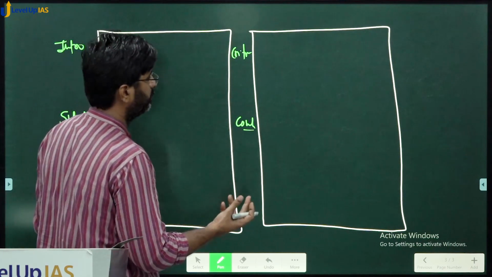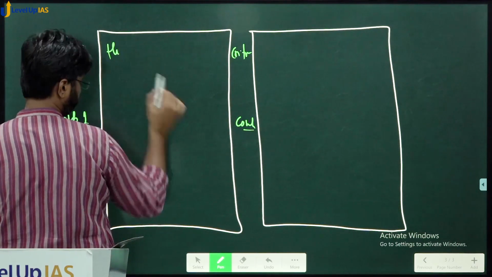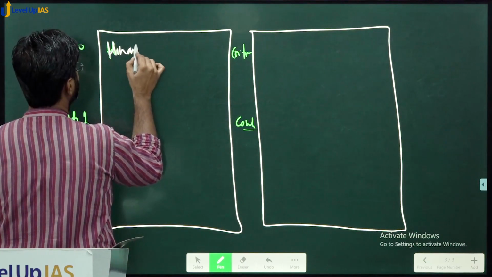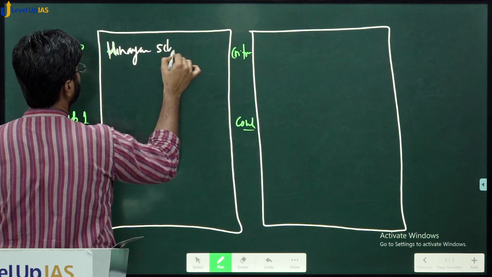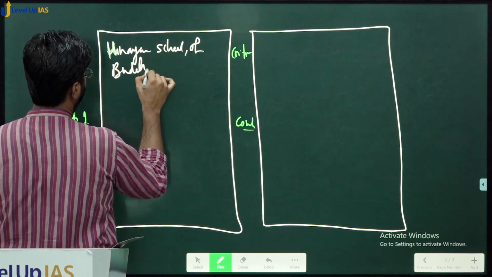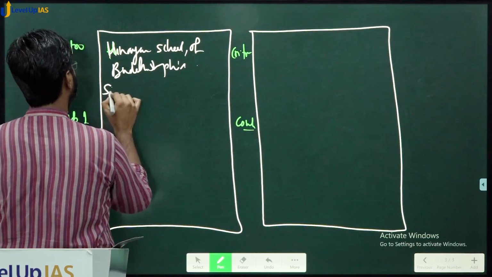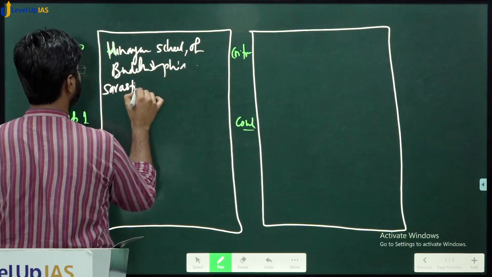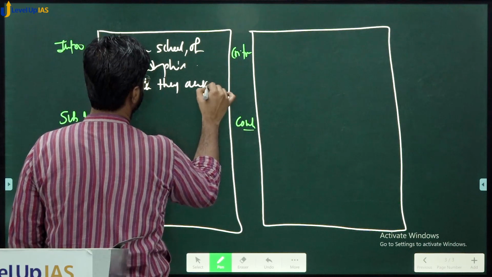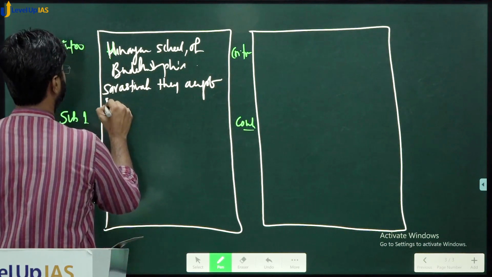So basically question is about Buddhist school. So introduction you just introduce as in it is Heenyan, mention of Heenyan school of Buddhist philosophy. And Sarvastivadins because they accept, okay, both mental and non-mental.